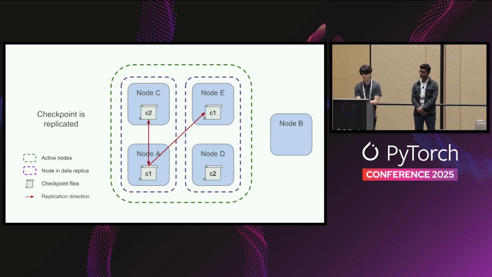So with in-cluster checkpointing in our solution, we're able to replicate state during loading time, right? We see node A and C both already in the cluster swapping state, and we also see node A giving its state to node E, such that node E has the needed checkpoints and can resume training. After all this swapping, which takes advantage of the NCCL collectives, we're able to then resume training.